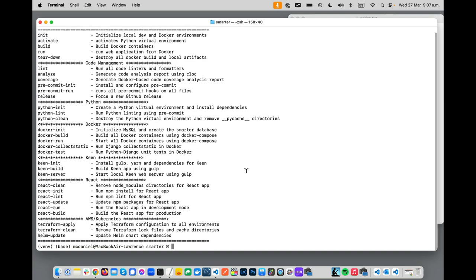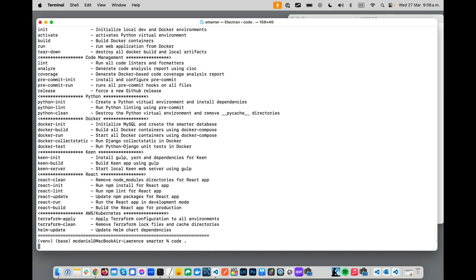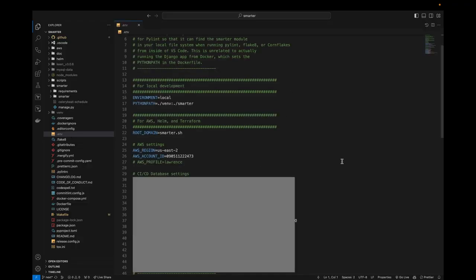All right, I'm going to fire up VS Code. And the first thing that I want you to see is the .env file. And these two environment variables at the very top, this is what I was referring to: the code base is sensitive to the environment that it's in. There's a choice of four, starting with local, then test, staging, and prod.